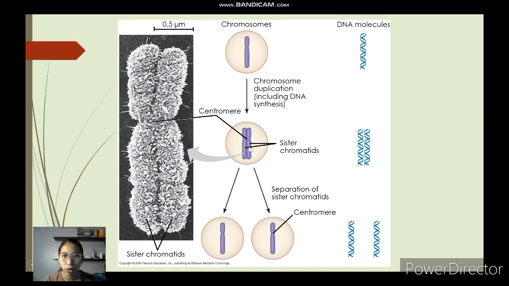So kani silang duha are sister chromatids, and na-join na sila sa isa ka region, ay not really the tunga, and we call that region the centromere. So, pag after sa ato ang cell division, specifically mitosis, ma-divide ang imong sister chromatids. Nabulag na silang duha, so kada isa ka daughter cell, naay isa ka copy sa katong sister chromatids nato. So, in this case, simple lang siya pasabton kay one pair or isa pa lang ka buok nga chromosome ang atong gistoryahan. But for humans, we have 23 pairs of this.